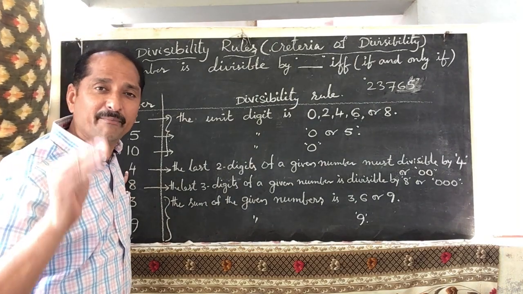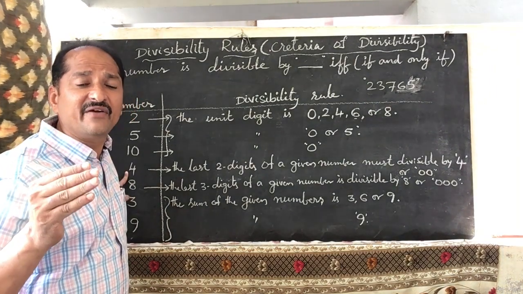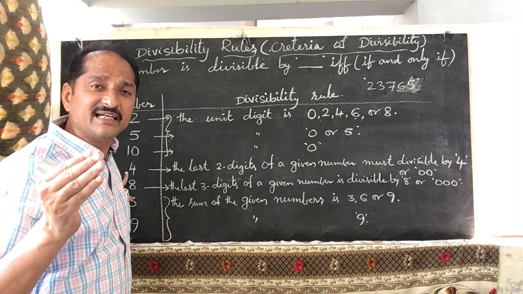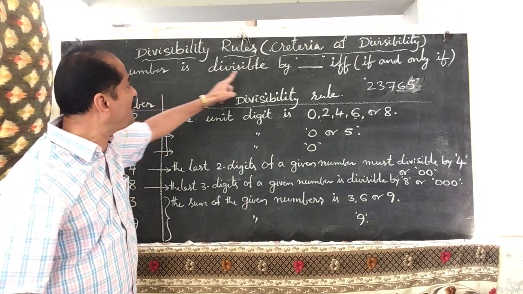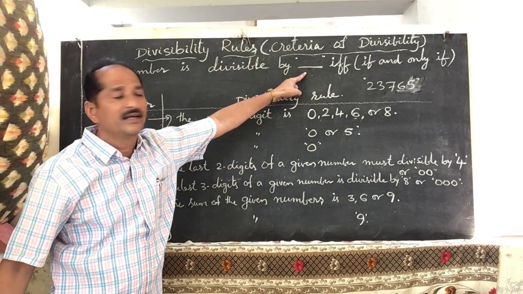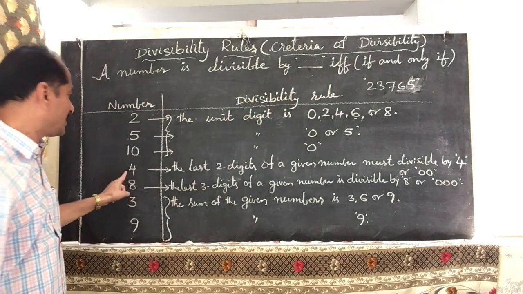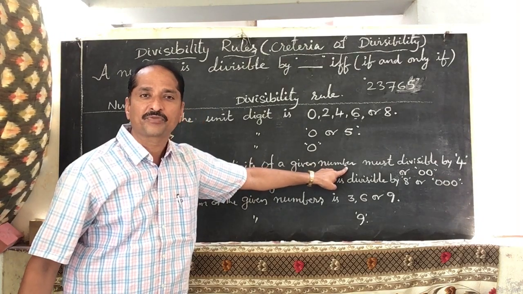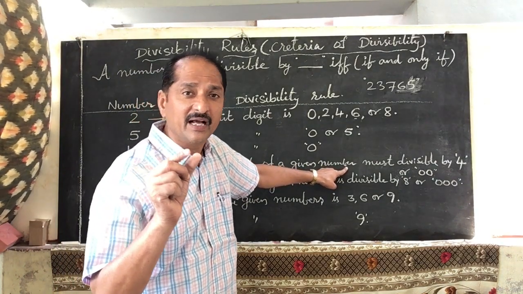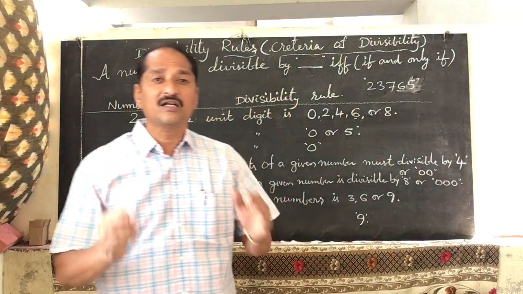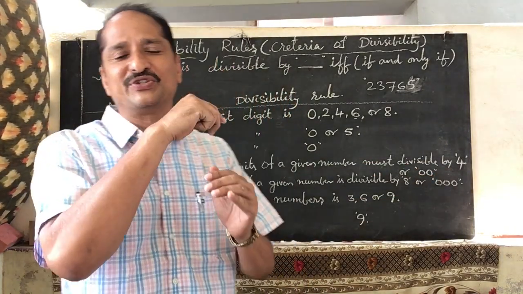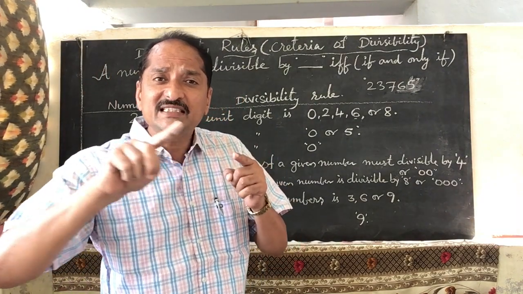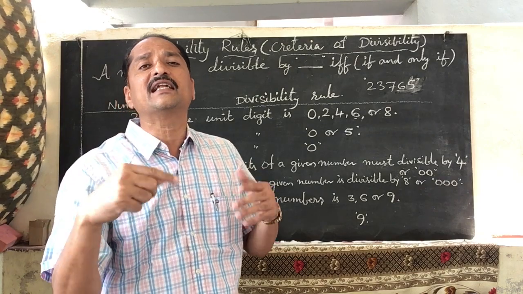How can you say when a number is divisible by 4 or not? That we have to see. So what is that criteria of divisibility? A number is divisible by 4 if and only if the last two digits of a given number are divisible by 4, or the last two digits are zeros. If the last two digits are zeros or the last two digits of a given number are divisible by 4, then that number is divisible by 4.